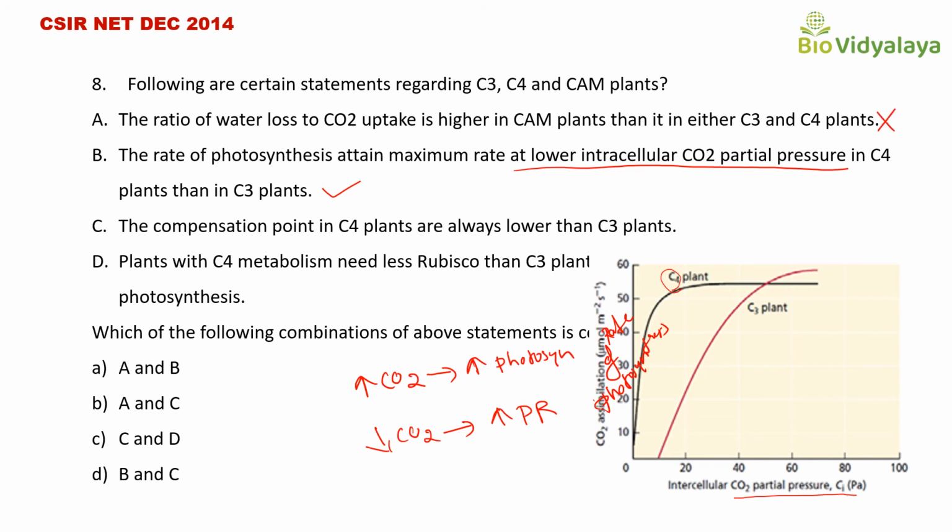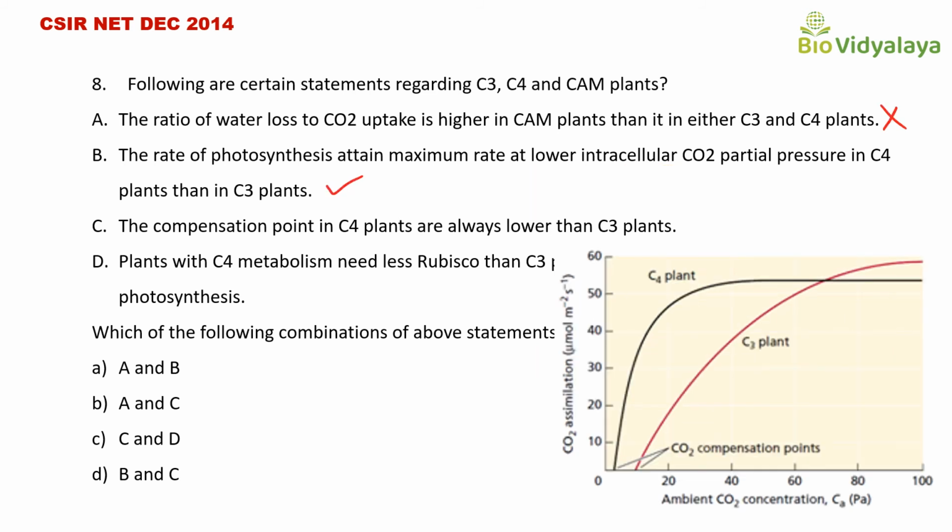Next statement, statement C. The compensation point in C4 plants is always lower than C3 plants. What is meant by compensation point? Compensation point means the point at which the amount of carbon dioxide released from respiration is equal to the amount of carbon dioxide used in photosynthesis.